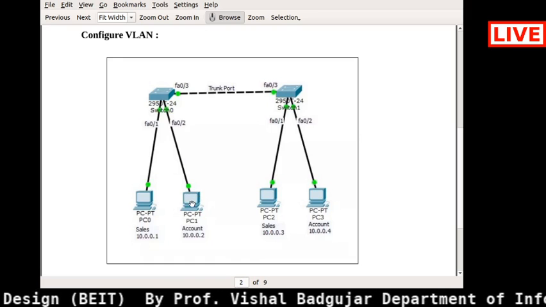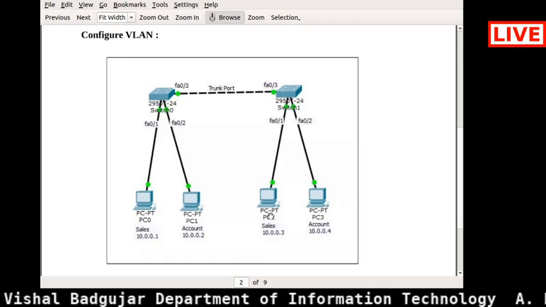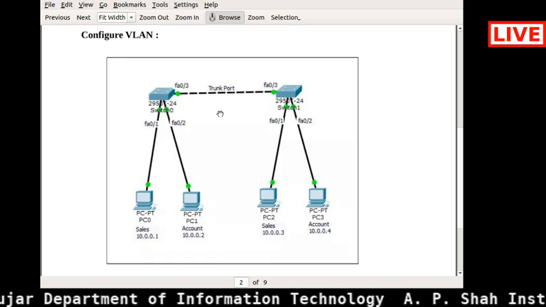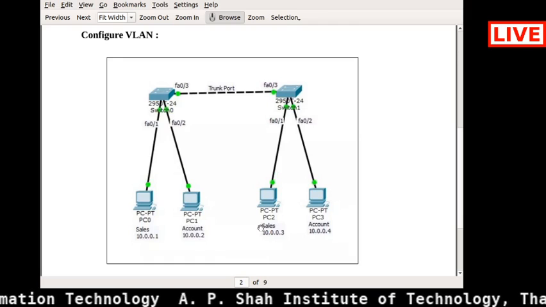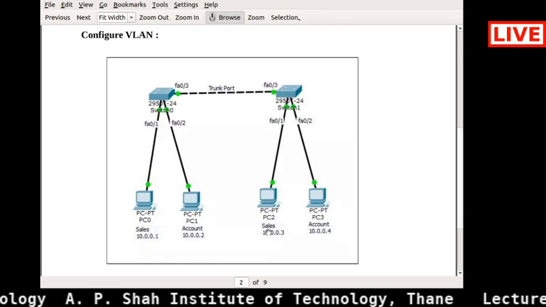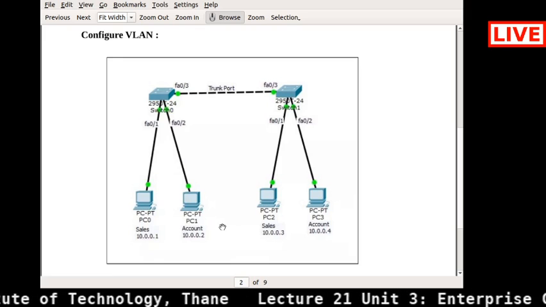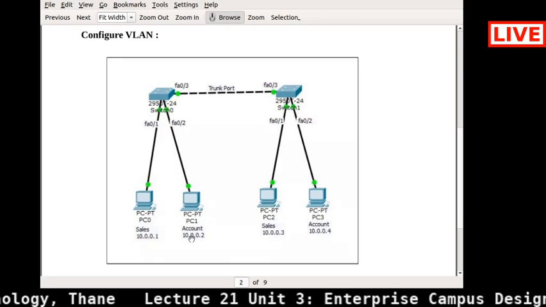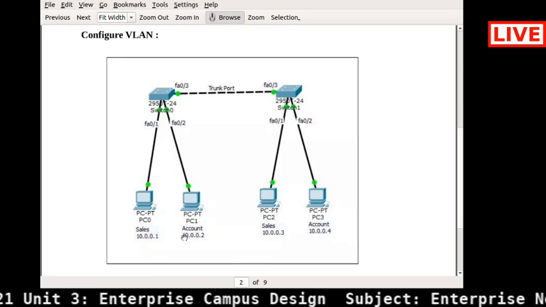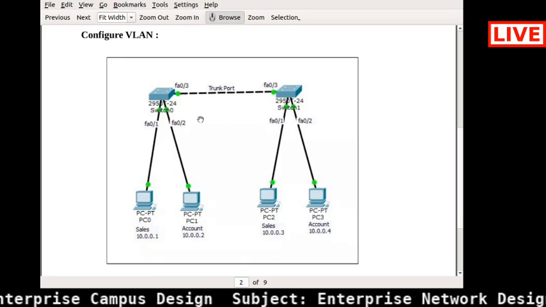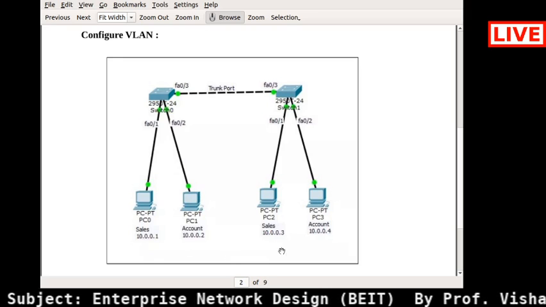So it will also be allowed here. For example, if you ping from this particular account PC to this particular sales PC, in this case you are using the trunking port. But the accounts PC is on a different VLAN, and the sales PC is on a different VLAN, so no traffic will go, and the communication will not happen. And in account to account there will be communication, because the VLAN ID is the same. We are using the trunking port for VLAN traffic transfer, so it will allow the communication.